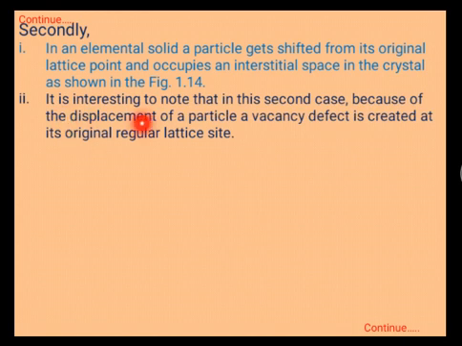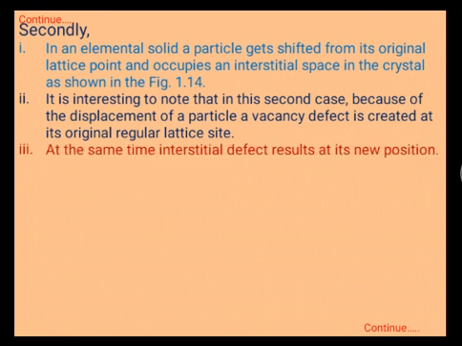In this second case, it is interesting to note that because of the displacement of the particle, a vacancy defect is created at its original regular site. At the same time, an interstitial defect results at a new position.